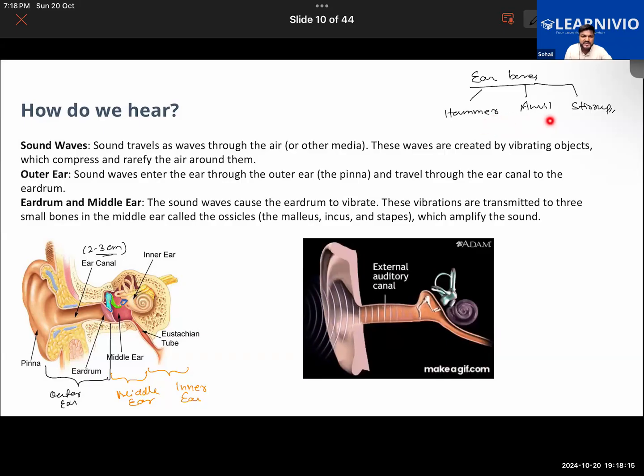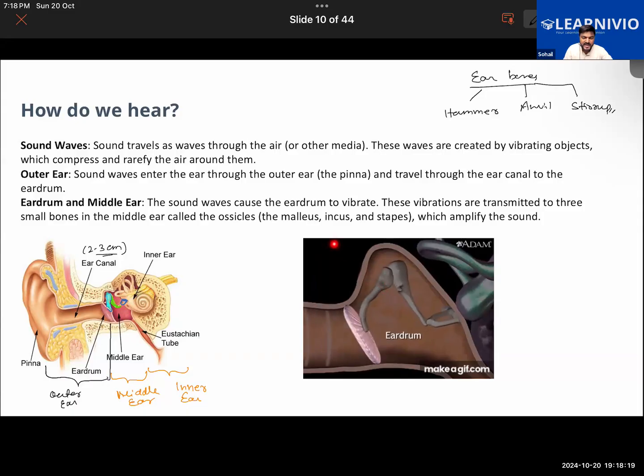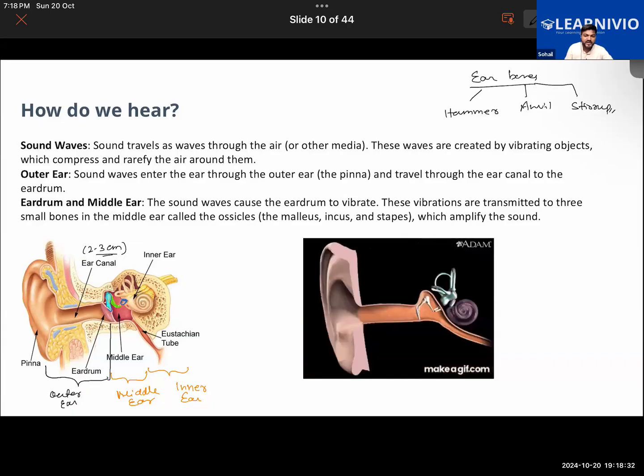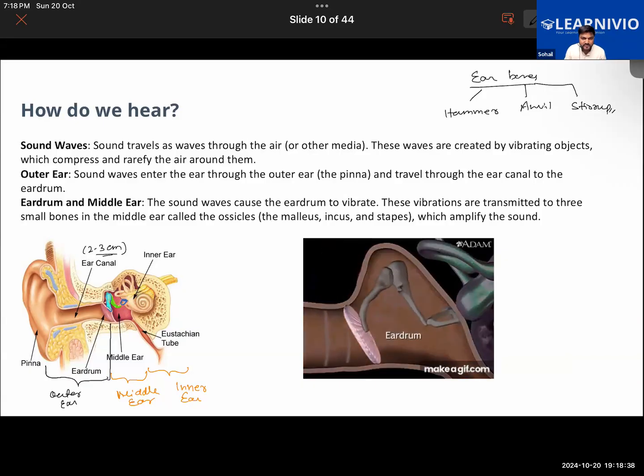Hammer, anvil, and stirrup are the names given to the shapes of the three bones inside our ear. But the actual scientific names of these bones are malleus, incus, and stapes. You getting the distinction between the two? Hammer, anvil, and stirrup are the names given to the shape, while malleus, incus, and stapes are the actual names of the bones. Now they will start to vibrate and it will further amplify the sound. So far, it should be clear, I suppose.